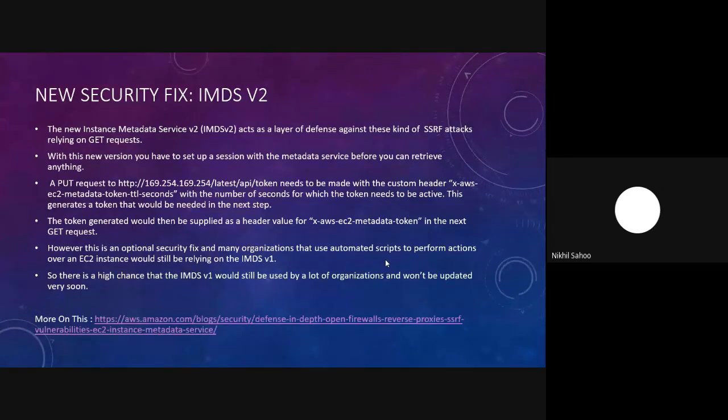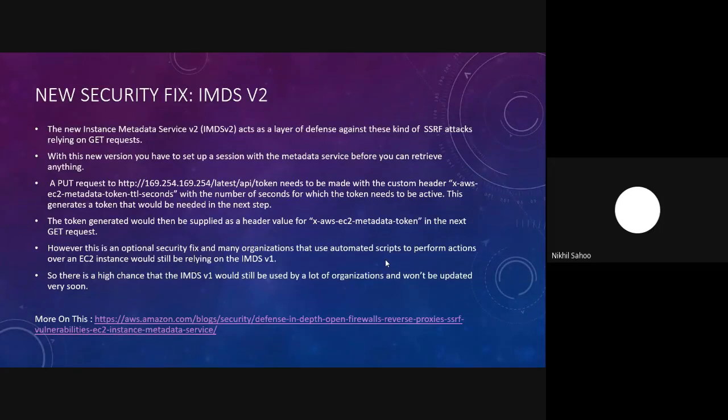But the scenario here is that in 95% of server-side request forgery cases, you won't be getting these kinds of privileges. All you would have is a vulnerable parameter through which you can make a GET request to some external web services or to some intranet applications. You won't have the privilege to change the HTTP method or to add an additional header. So in 98% of cases, this won't be the case, which is why this would certainly act as a layer of defense.